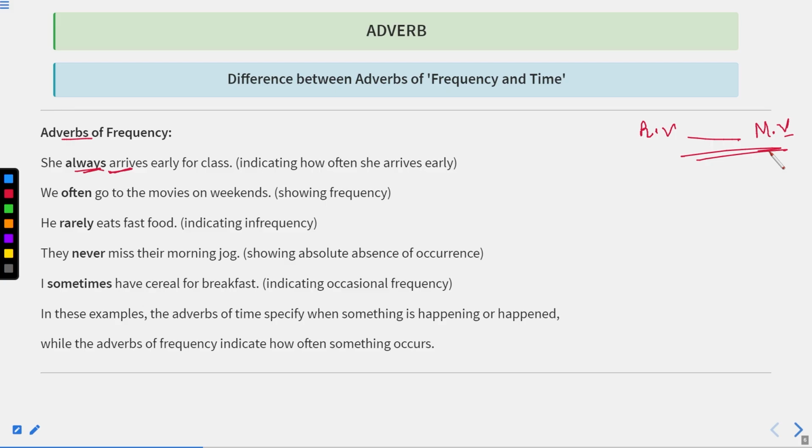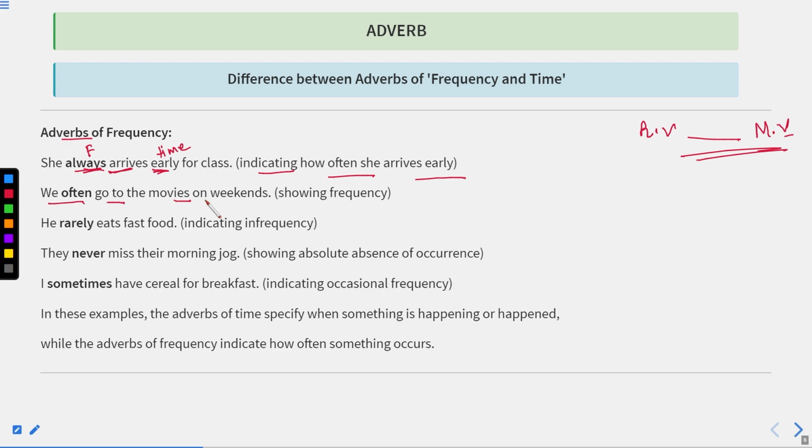If I say she always arrives late for the class, okay, so here always is the frequency because it is showing the frequency of her repeating the action. But late is actually the point of time because she has come after the timing of the class. Okay. Or if I say she always arrives early, so early is the time adverb and always is the frequency adverb. Early is time because she has arrived before the timings of the class. Okay, indicating how often she arrives early.